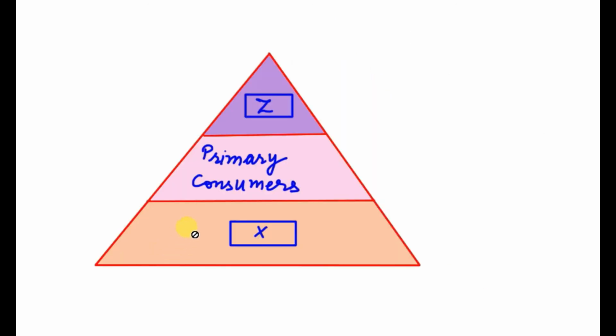We get such questions also in the examinations, like an energy pyramid is there and you have been given primary consumers. You need to answer what will come at the place of X and what will come at the place of Z. So what will be the answer to X? Producers, because producers always occupy the first trophic level. Producers are followed by primary consumers and primary consumers are followed by secondary consumers. So the answer to Z will be secondary consumers.